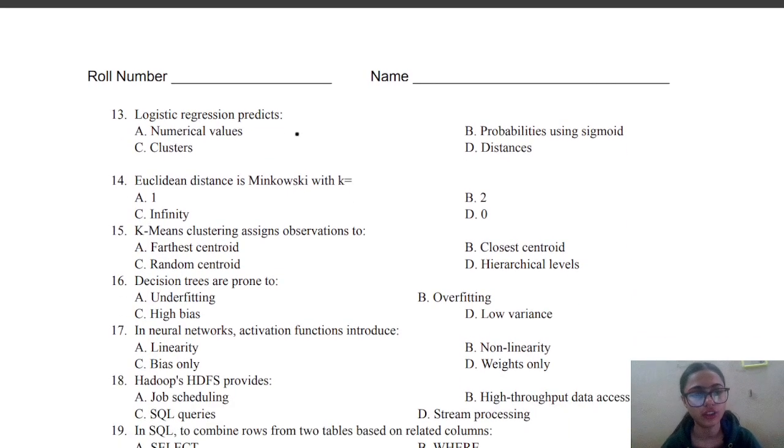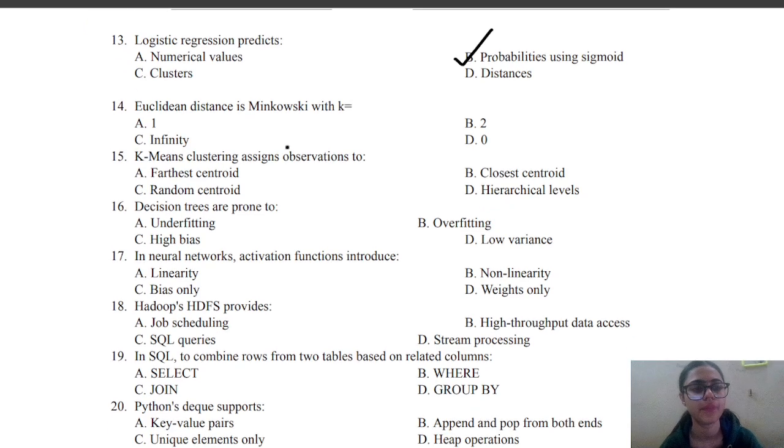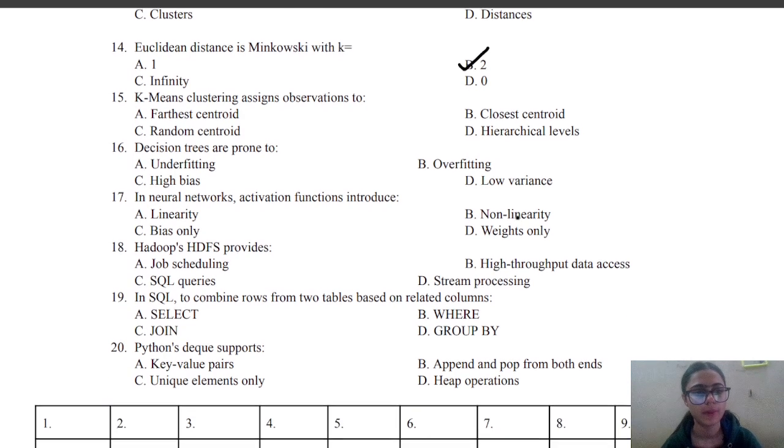Next question is, logistic regression predicts A numerical values, B probabilities using sigmoid, C clusters, or D distances. And the correct answer is B, that is probabilities using sigmoid function. 14th, Euclidean distance is Minkowski with k equals to dash. So the correct answer is B, that is k equals to 2.